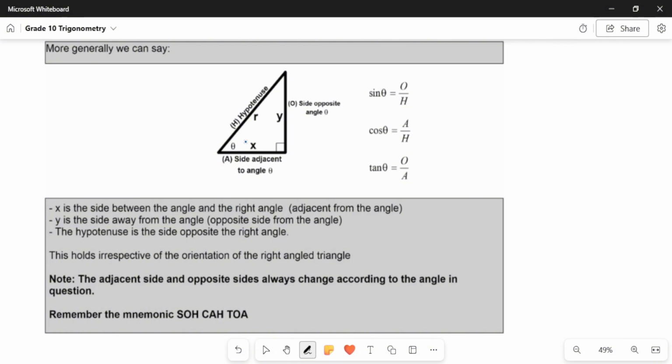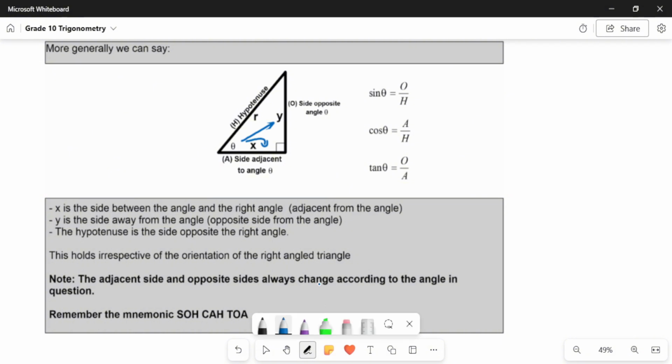There's something that's very important. You have to look in terms of the angle that you're given. See this angle here, in terms of this angle, that is what we call the opposite side. This is what we call the adjacent side, and this will always be the hypotenuse. The hypotenuse is the side opposite the right angle.